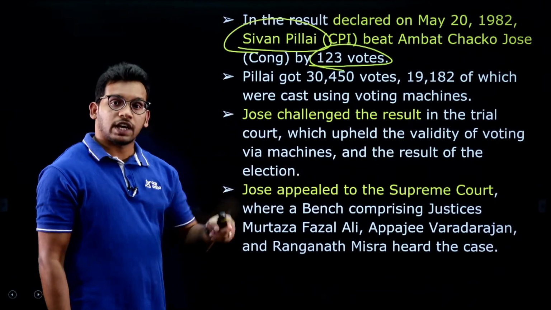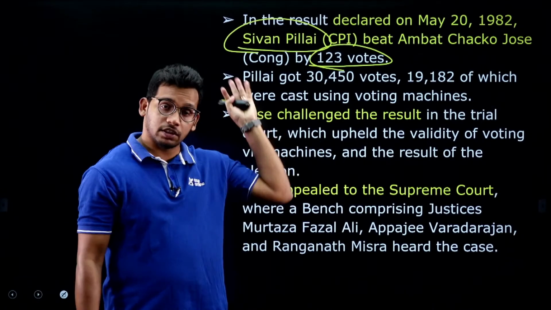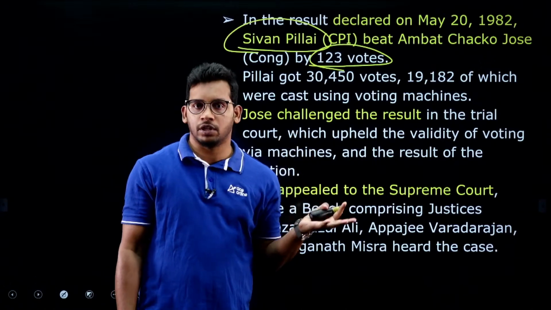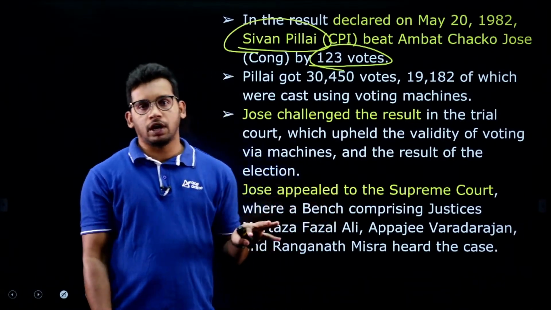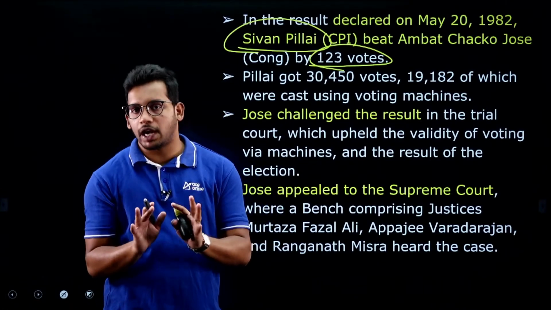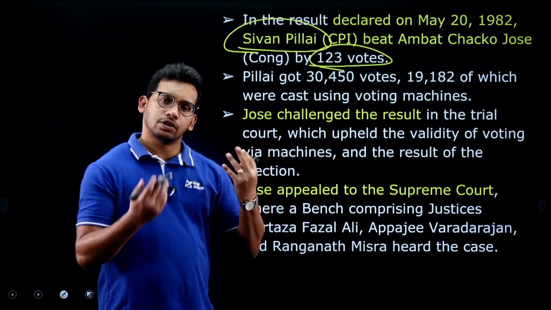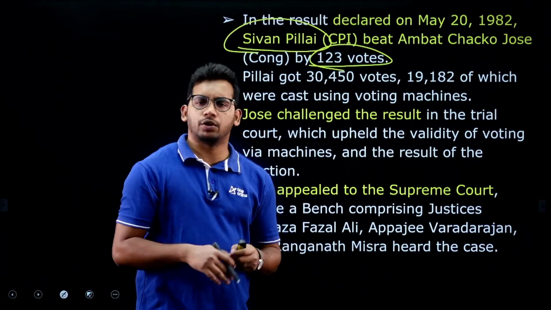Now Jose went to the tribunal court, there were election tribunals earlier, and requested that this is not legal, so we need to go with the ballot paper only. But the tribunal quashed the petition and upheld the election. They said that the election was fair and there was no need to review.